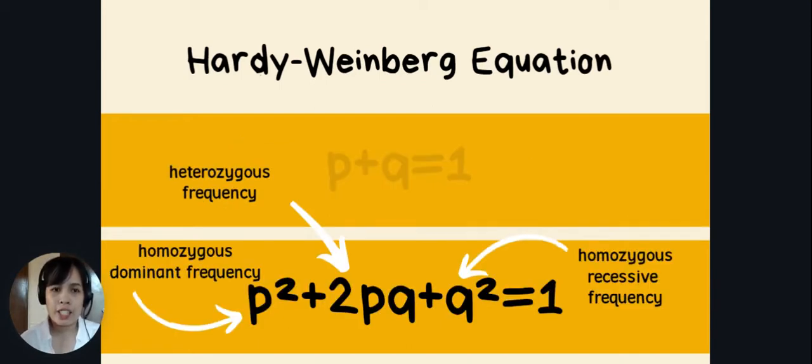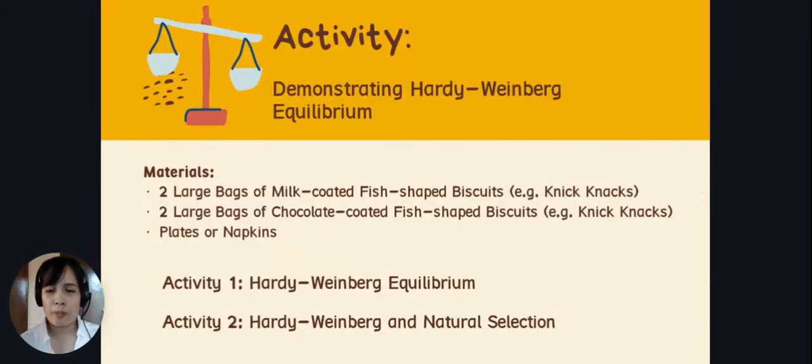Now let's go to the second equation: p² + 2pq + q² = 1. The p² in the equation is the homozygous dominant frequency, while 2pq represents the heterozygous frequency, and q² is the homozygous recessive frequency. So now we have all the equations. You already know the different assumptions to consider to know if a population is undergoing Hardy-Weinberg equilibrium.